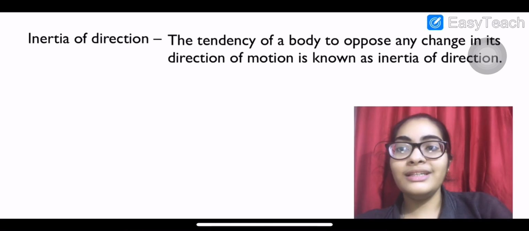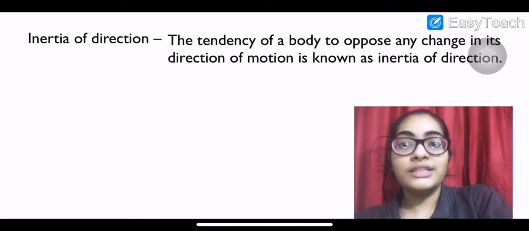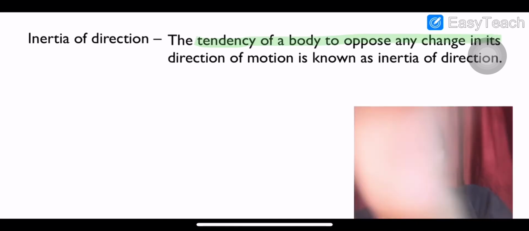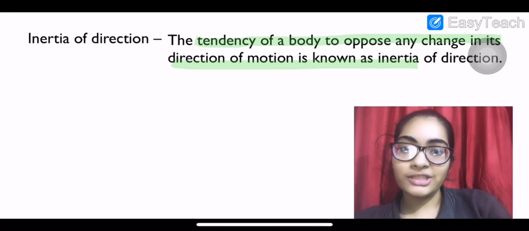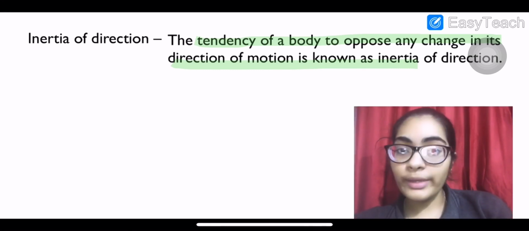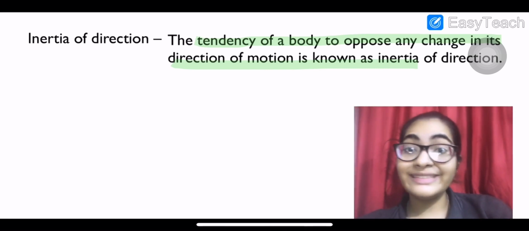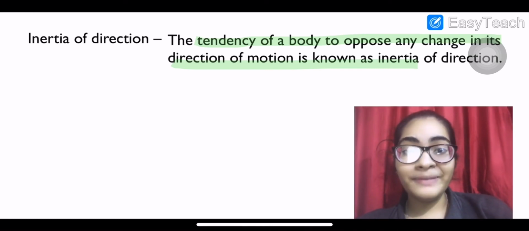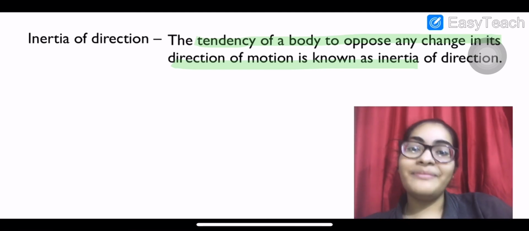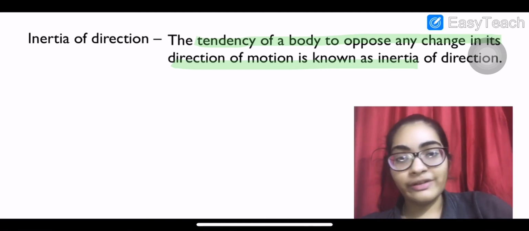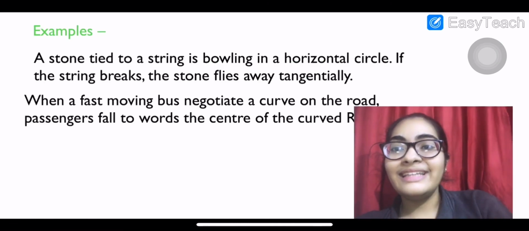Now we are on inertia of direction. Tendency of a body to oppose any change in its state of direction is known as inertia of direction. Just direction में body is moving, it will keep on moving in the same direction unless, yes, complete the sentence quickly, unless an external unbalanced force is applied. You're absolutely right. So let's see the example.